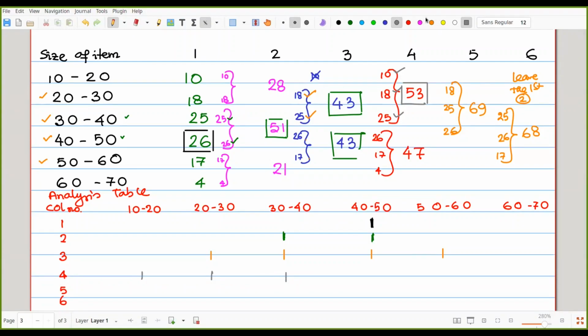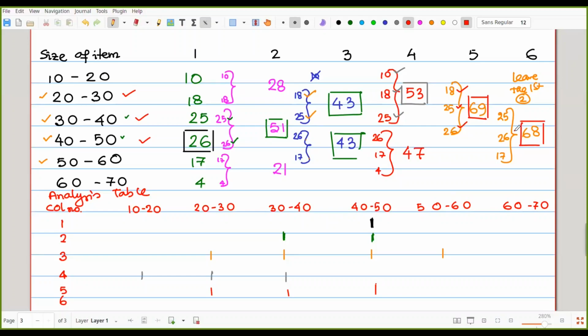Column 5, we have only one value, that is 69. So that is from frequencies 18, 25, 26. That means 20-30, 30-40, 40-50. So in the case of 5, 20-30, 30-40, 40-50. Last column, that is 6.